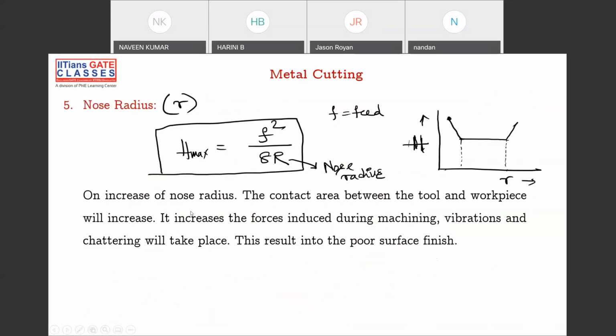Let's proceed. Next is nose radius. Please remember, this is also an important formula: H max is equal to F square by 8R, where R denotes the nose radius. If your nose radius is increased, obviously H max is increasing. H max increasing means RA is increasing, and RA increasing means your surface finish is very poor. So this is the important formula that you have to understand: F square by 8R. F is your feed, R is your nose radius.